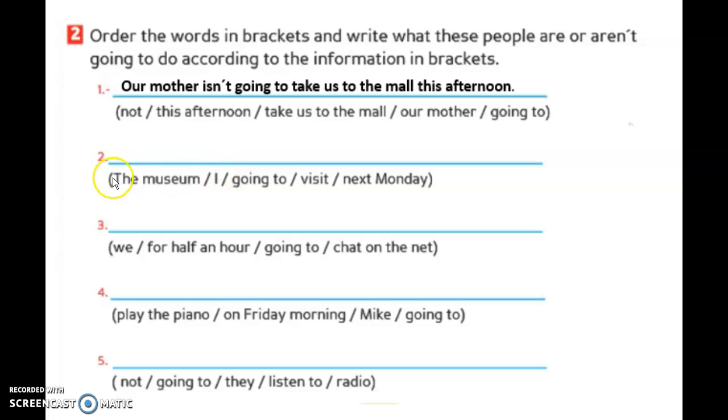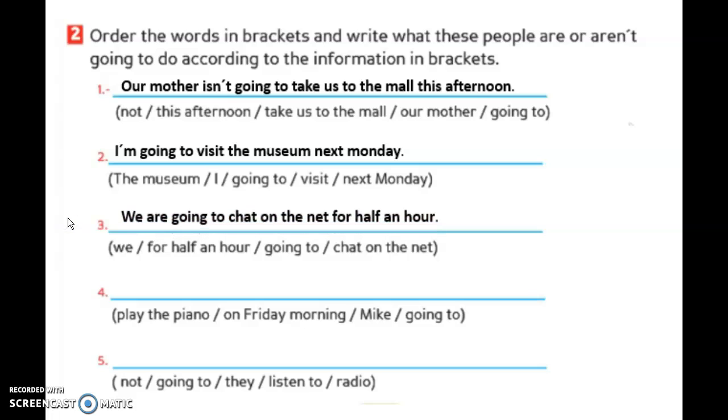Okay? Next, we have number 2. I'm going to visit the museum next Monday. Number 3. We are going to chat on the net for half an hour. Okay? Number 4. Mike is going to play the piano on Friday morning.